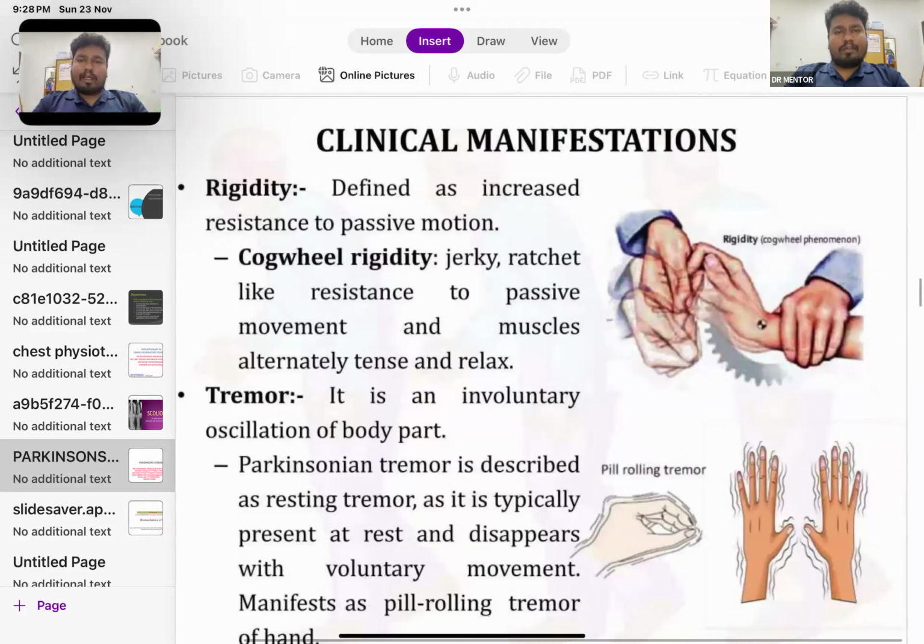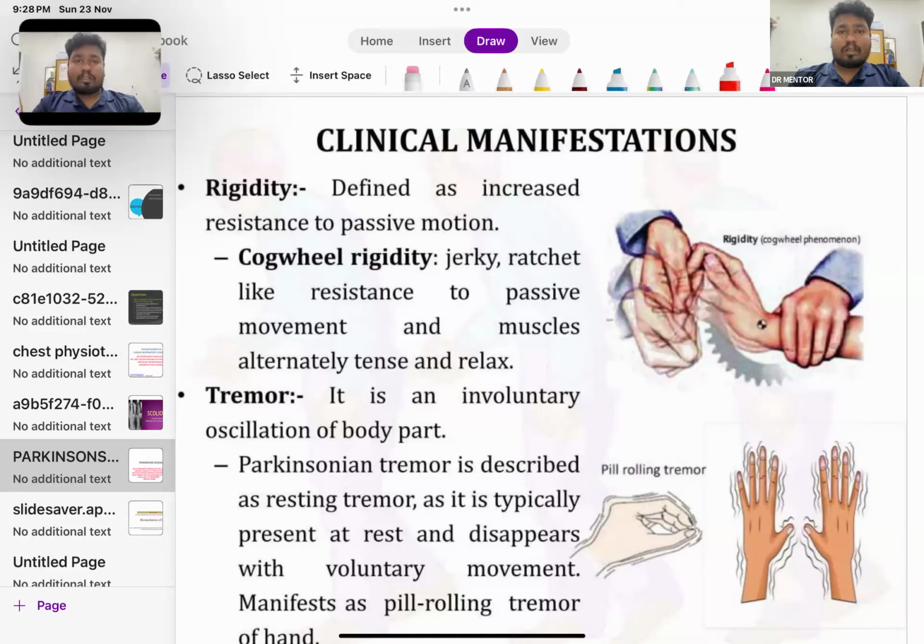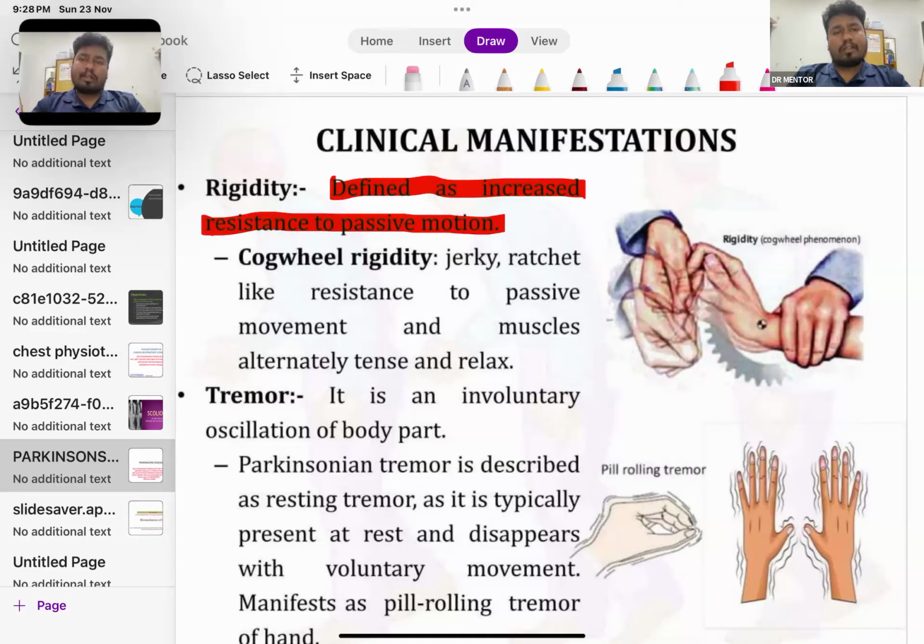So, clinical manifestations. Rigidity is defined as an increased resistance to passive motion. You need to know the exact definition of rigidity: there will be a resistance to the passive movement. So this definition is important. I told you that there will be two types of rigidity: cogwheel and lead pipe rigidity. This is also important; these are the question areas.